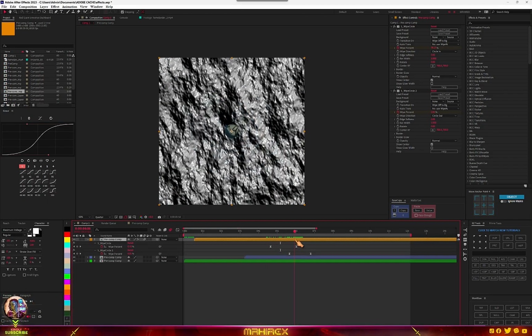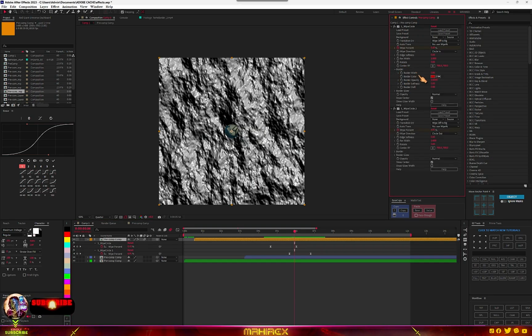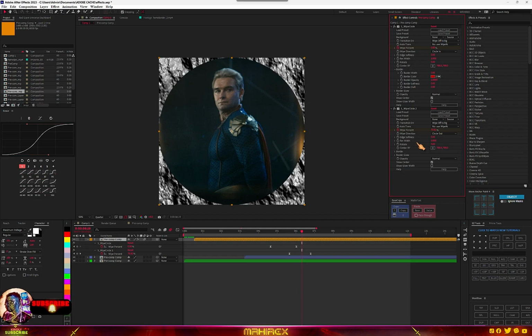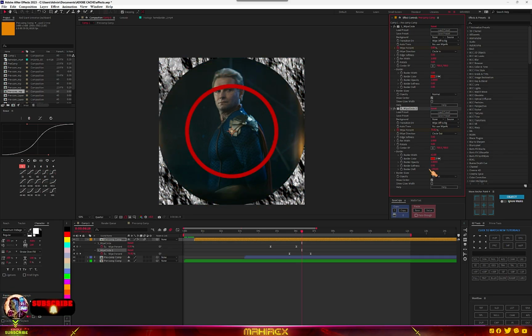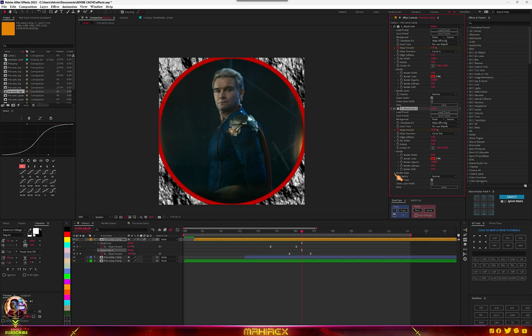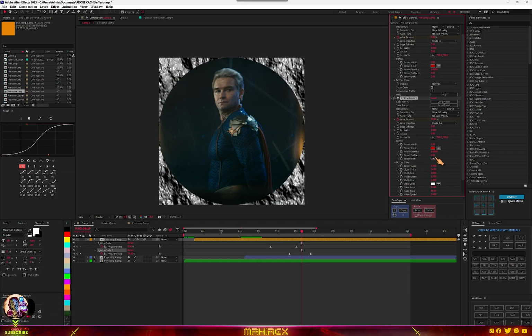And what we can do is, for the first one, we can go inside the border here. So let's go to the second wipe, just go to border and make sure it's on. So you can see we can have a border here. We can change the color, we can shift the border, you can even add glow to it.